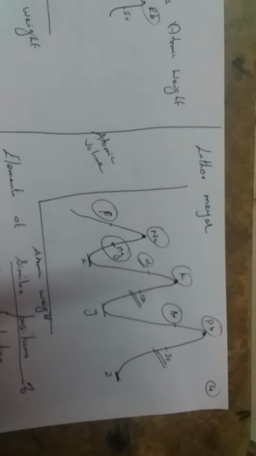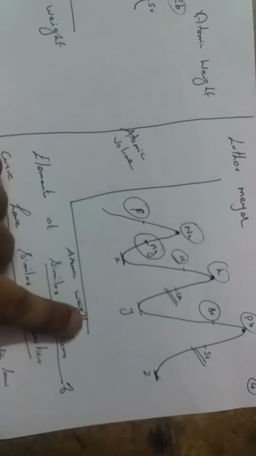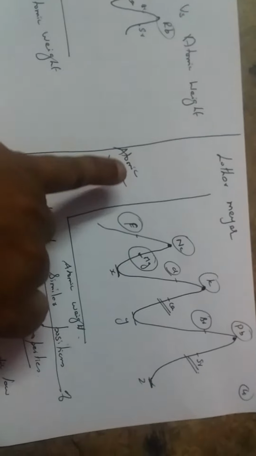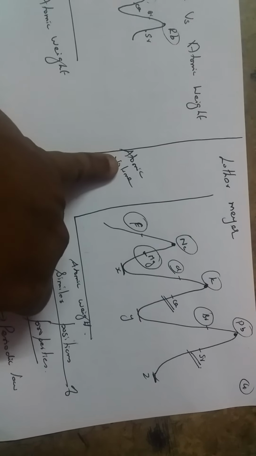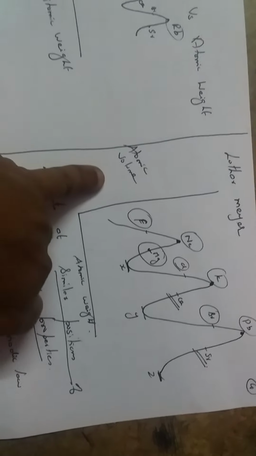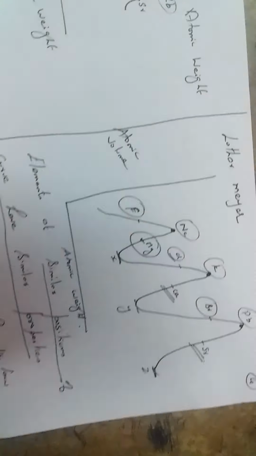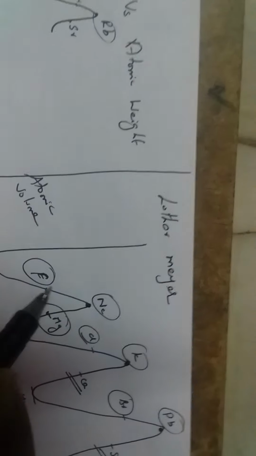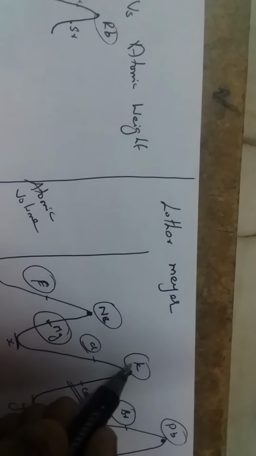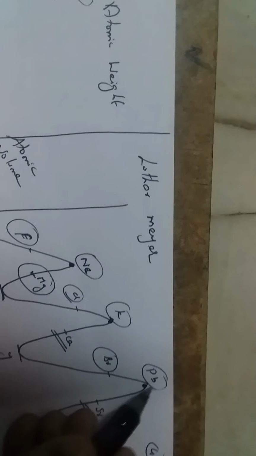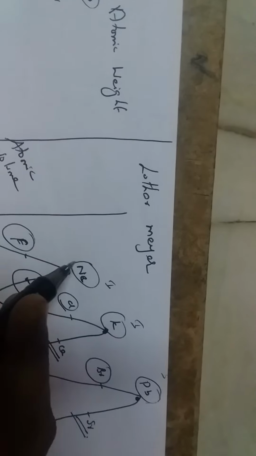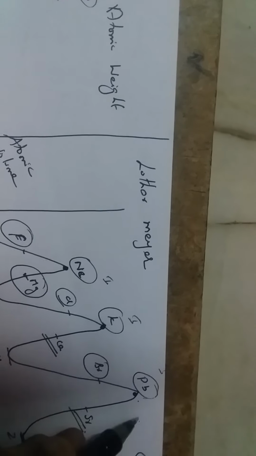After that, Lothar Meyer came, and he arranged the elements based upon their atomic weight. First, he plotted the atomic volume of the elements versus atomic weight. He plotted a graph, and from that graph he observed that at the top of the peak, sodium, potassium and rubidium come first.